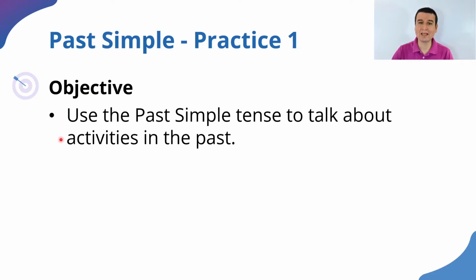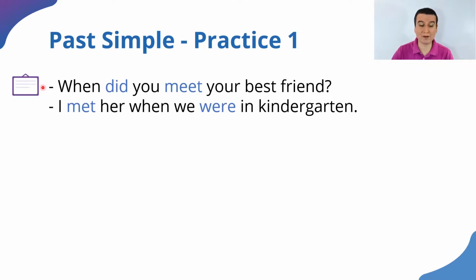in the past. Let's review first how we work with the past simple, and I have these sentences here for you. All right? It says, when did you meet your best friend? When did you meet? We're using did because it's a question, and we place that auxiliary before the subject. When did you meet? Meet is there, and it's in the base form because we don't need to conjugate the verb because we already have an auxiliary there that is in the past form, and we just use the verb in its simple base form.